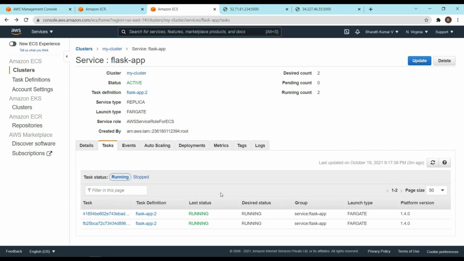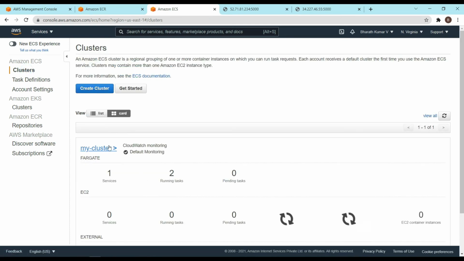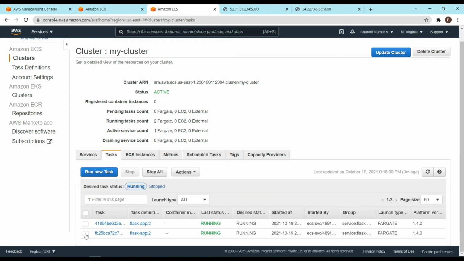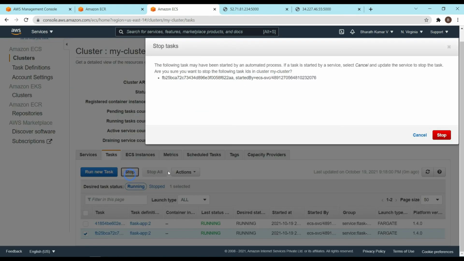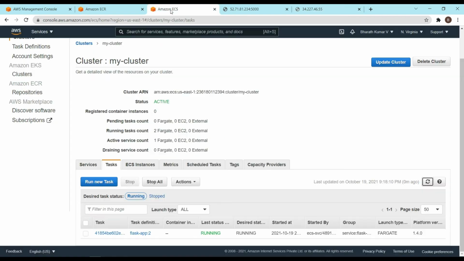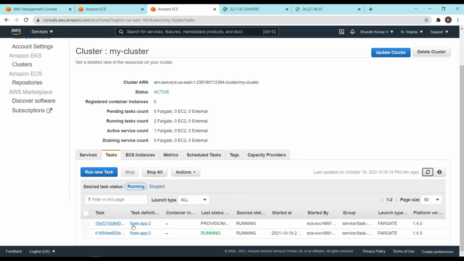I had added another point while specifying differences between a standalone task and a service that we created. So now let's try to stop any of these tasks. Instead of stopping it here, let me click on cluster, go to our clusters page, and here you can see this service which we created. Okay, let's try to stop any of the tasks here. Let's click on stop and see what happens. You can see this will not be accessible anymore because we had stopped the task. Let's refresh. You can see another task is being provisioned for us, which was not happening when we ran a standalone task. This will take a few seconds, and this will also be in the running state.